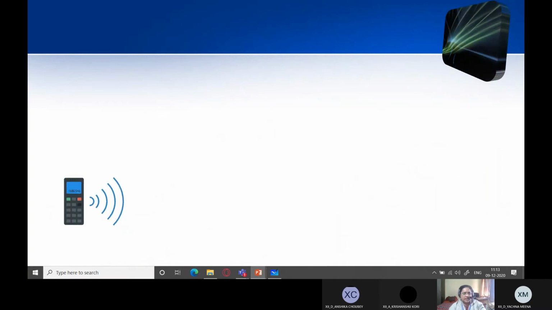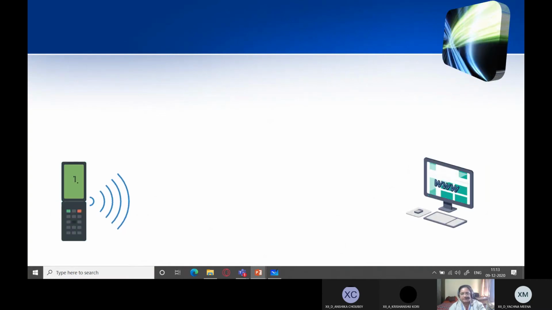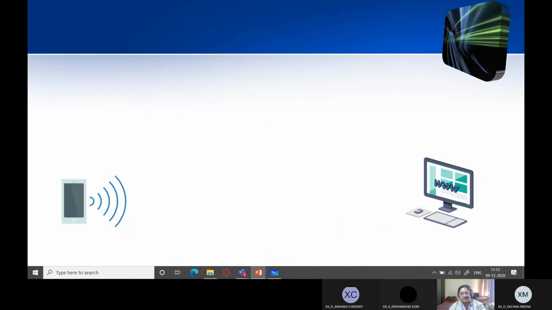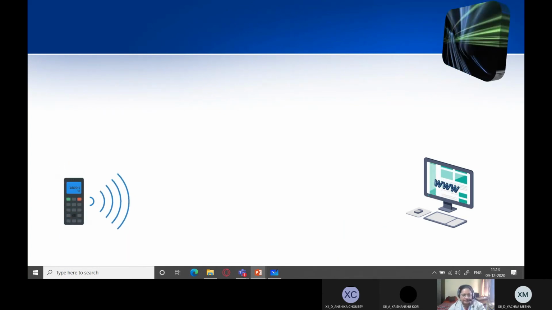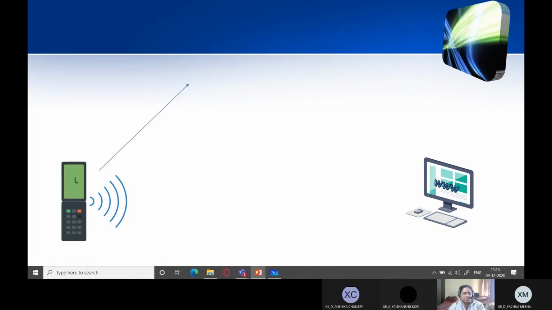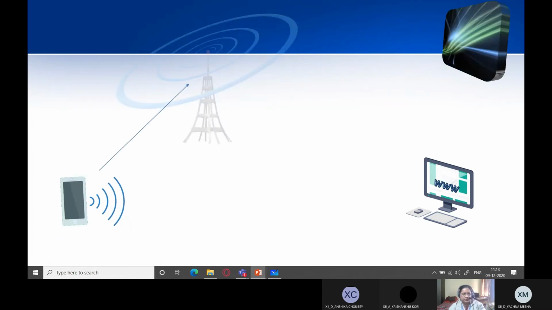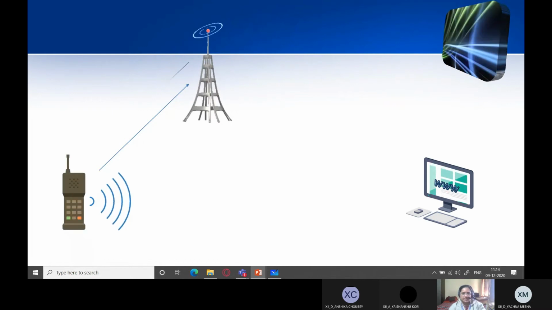So you can see just how we are connected. You can see a cell phone and we have the www. This laptop represents the World Wide Web. So now if you want to connect to it, how will you do it? Your cell phone is connected to the cell phone tower.